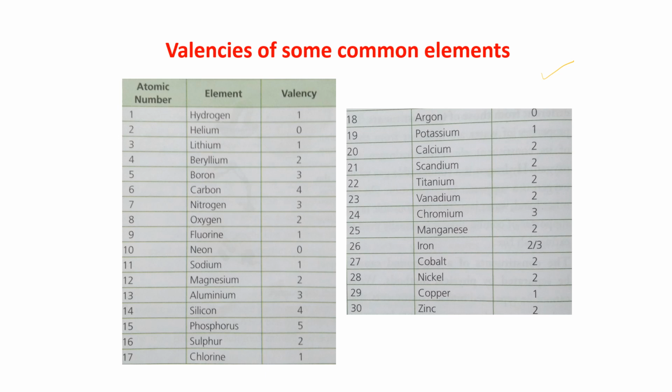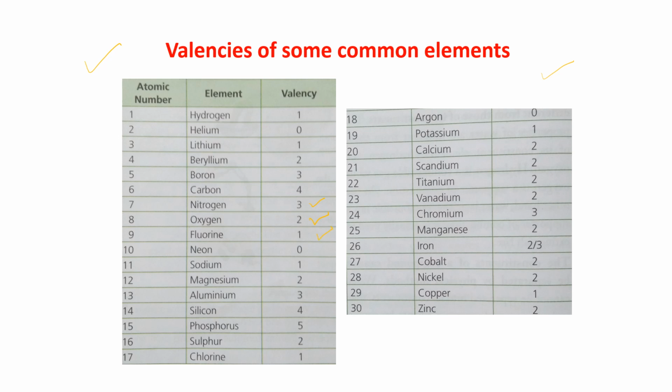Now just see, valencies of some common elements are given here. Hydrogen has valency 1, helium is 0, lithium is 1, beryllium is 2, boron is 3, carbon is 4, nitrogen is 3, oxygen is 2. As I told you, nitrogen is 3 and oxygen is 2. Fluorine is 1, that also I told you.